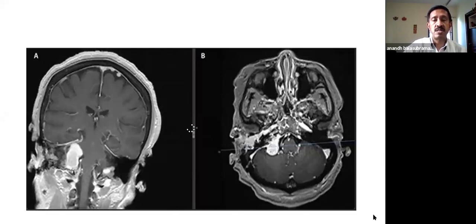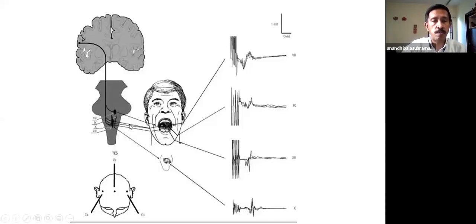Now comes the next part. This is for the corticobulbar. This I have taken from Dr. Deletis' paper. So nicely he shows how by transcranial electrical stimulation, one can find out the integrity of these fibers from the 7th, 9th, 10th, and 12th nerves by getting the electrical recording from the muscle. Next.